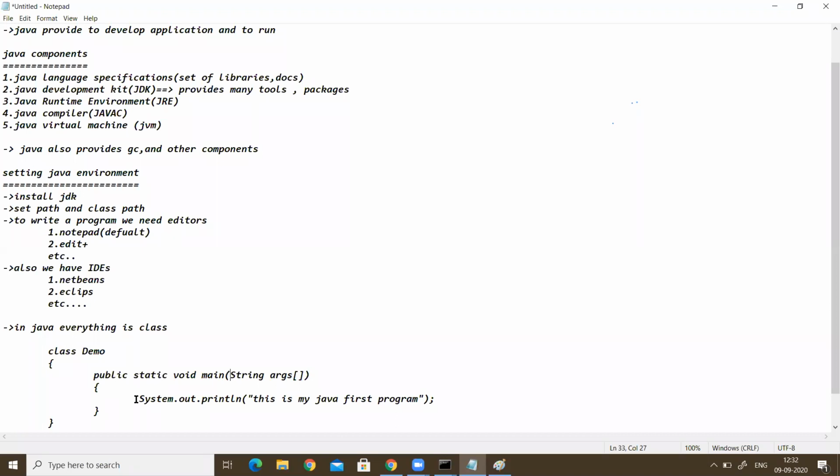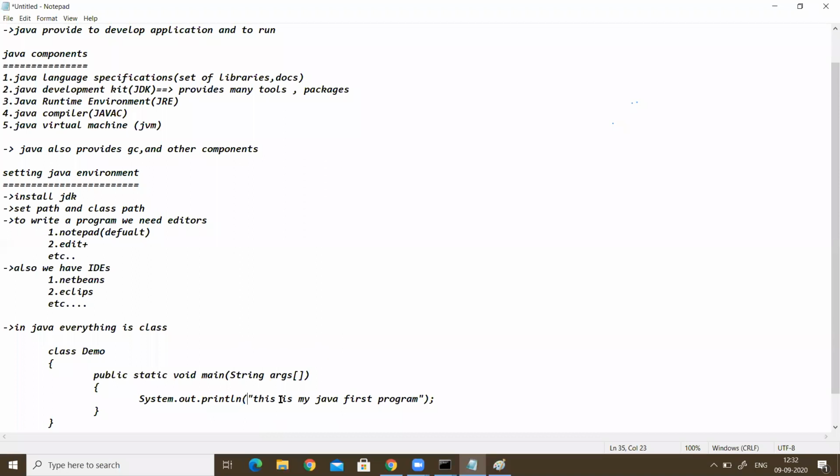After that, the statement: in C++ we write cout, in C language we write printf, and here in Java, System.out.println. Here System's first letter is a capital, and String's first letter is capital. After that an open round bracket and a close round bracket.